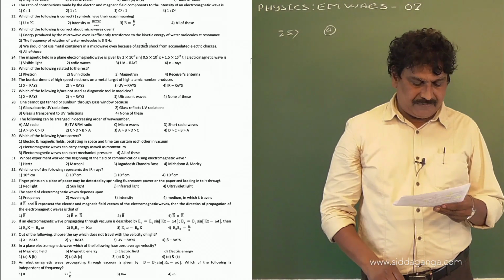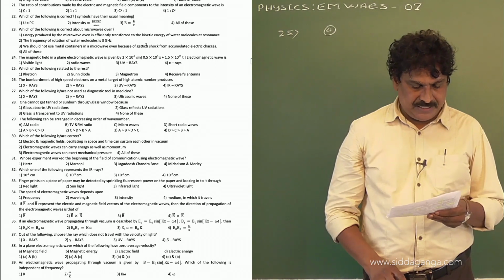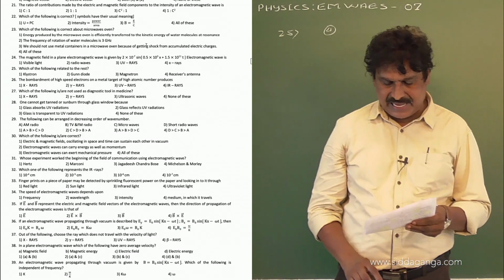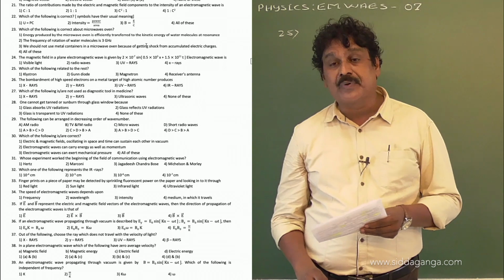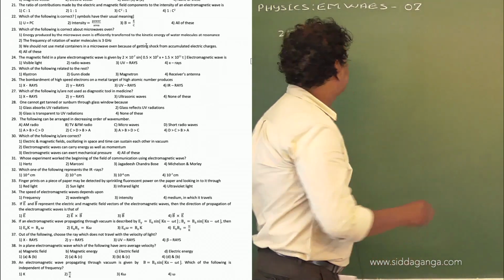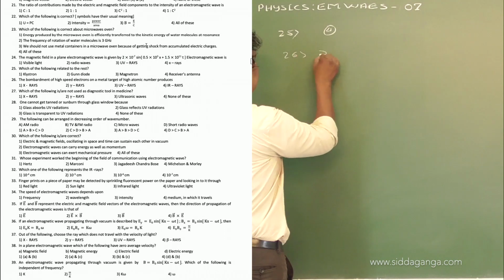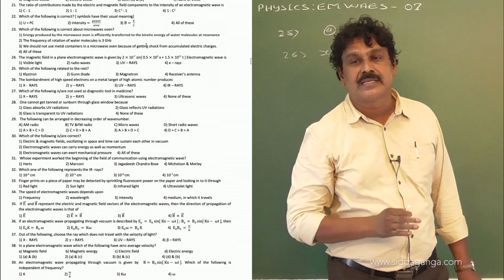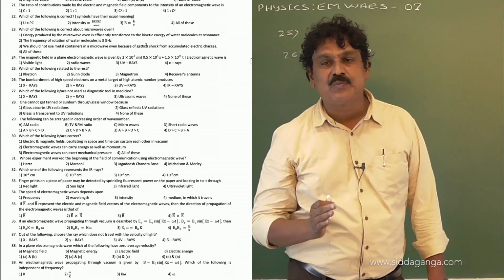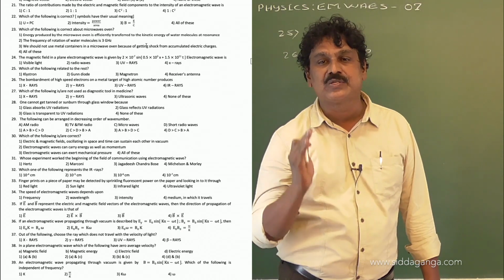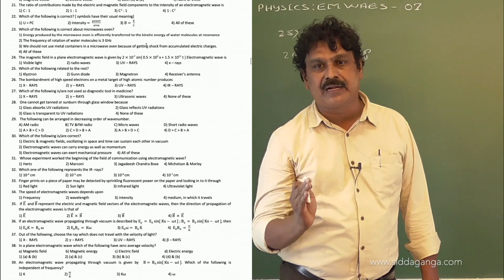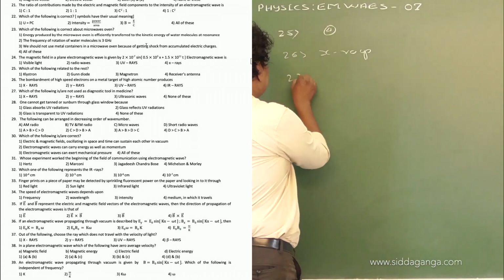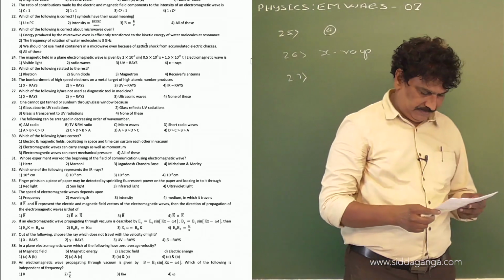Now, question number 26. The bombardment of high speed electrons on a metal target with high atomic number produces, obviously, X-rays, because X-rays are produced when fast moving electrons are suddenly stopped by a heavy metal target of high atomic number.